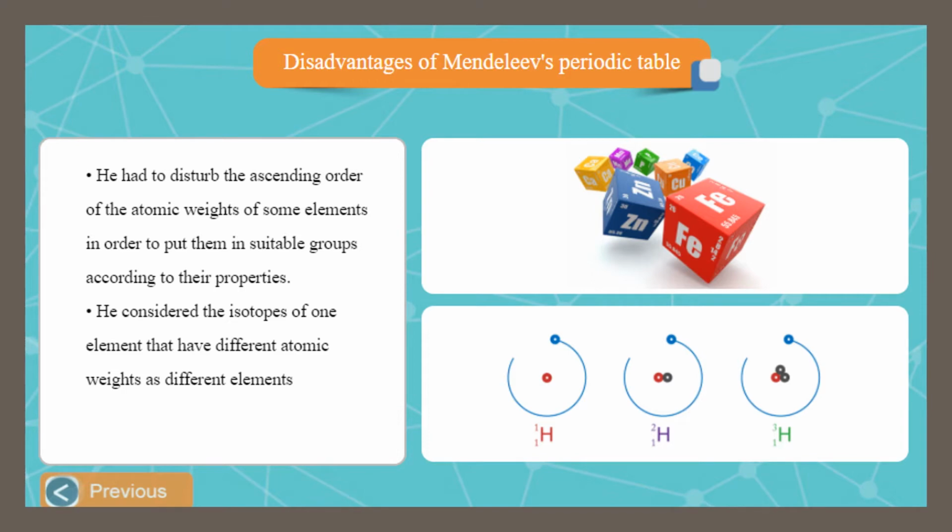So they have the same atomic number. But in the case of Mendeleev, they are different elements because they differ in their atomic weight. So he considered the isotopes of one element as different elements.